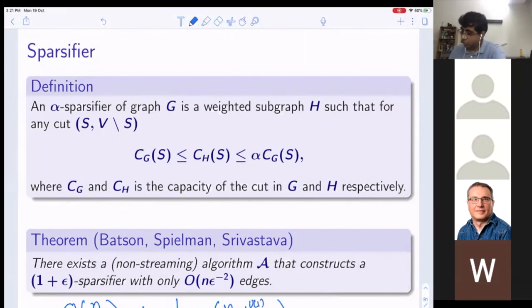But not today. Today we are going to use a streaming algorithm which uses this A as a black box to recursively sparsify the graph stream. So I'm going to use this non-streaming algorithm as a black box. That's the whole goal of today's topic.